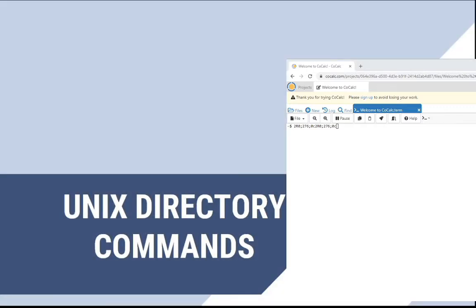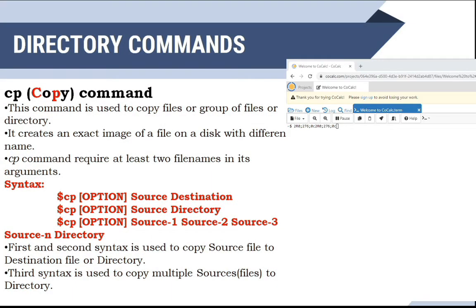So today we will discuss some other commands which are related to the directory. The first command is the cp command, that is the copy command. This command is used to copy a file, a group of files, or a directory to some other file or directory. It creates an exact image of the file on the disk with a different file name.